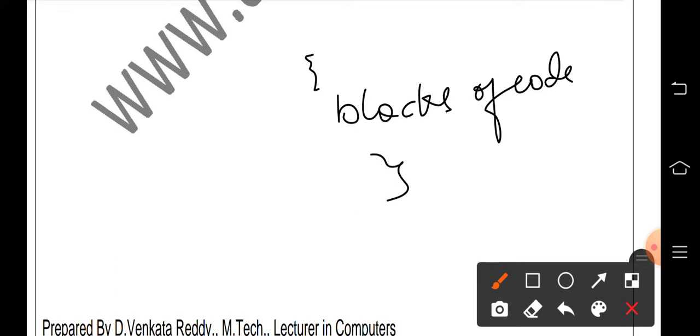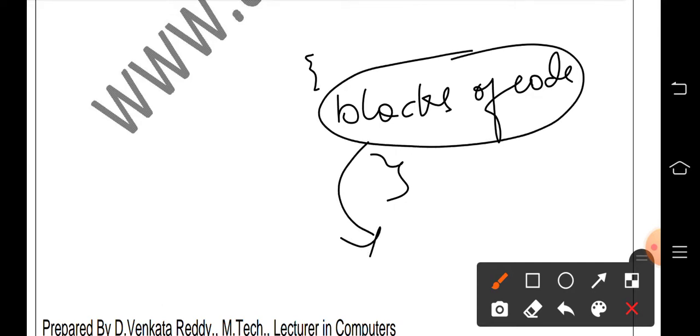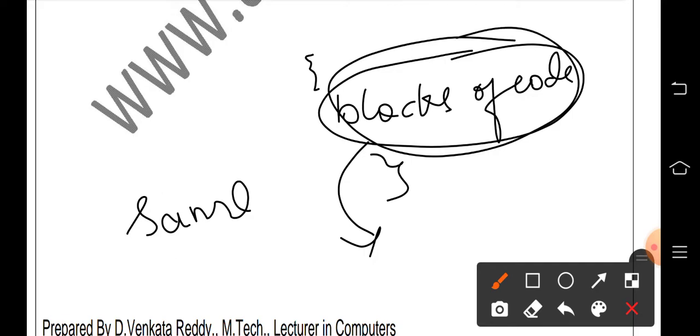Actually, while we write a program, we write logic in the form of blocks of code. This code may sometimes be necessary to repeat. That means in the same program, if we want to write these blocks of code many times, or execute this code many times, then there is a need of functions. What do you mean by a function?